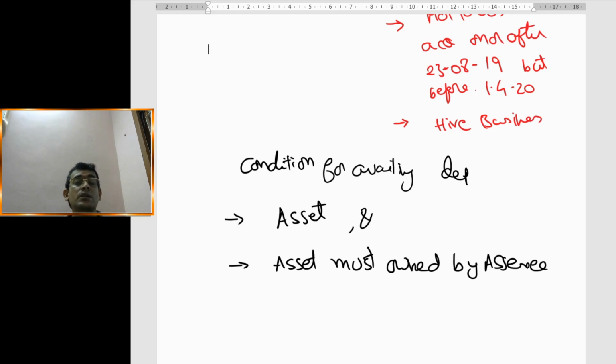That means 100% of the asset is acquired by you, or 70% or 40% of the asset is acquired by you. That's immaterial. So the point clearly says the asset should be owned by the SSC, either wholly or partially.